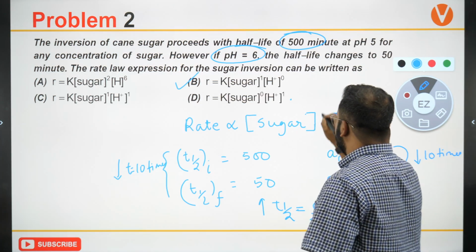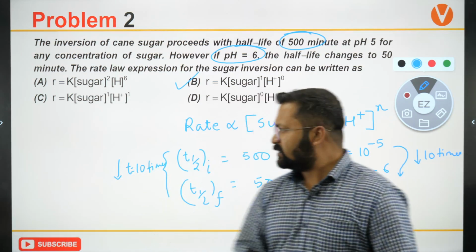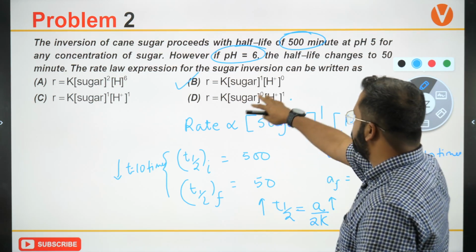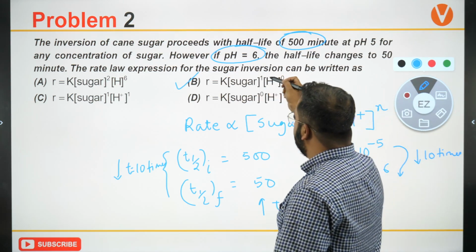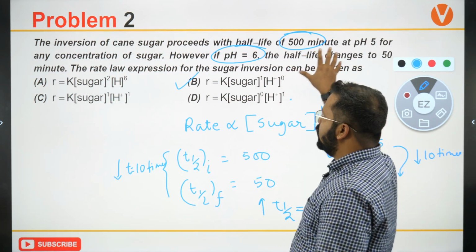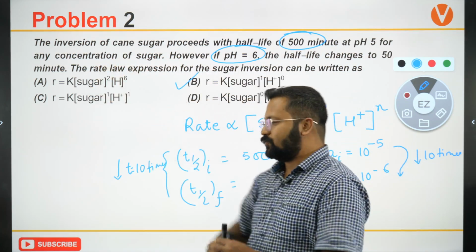This has to be 1. The most correct answer should be B. How can it be C? Half-life changes to 50. The rate law expression for the sugar inversion can be written as sugar to the power 1, H plus to the power 0. Okay. So sugar के ऊपर change नहीं कर रहा. The half-life is not dependent on concentration of sugar.